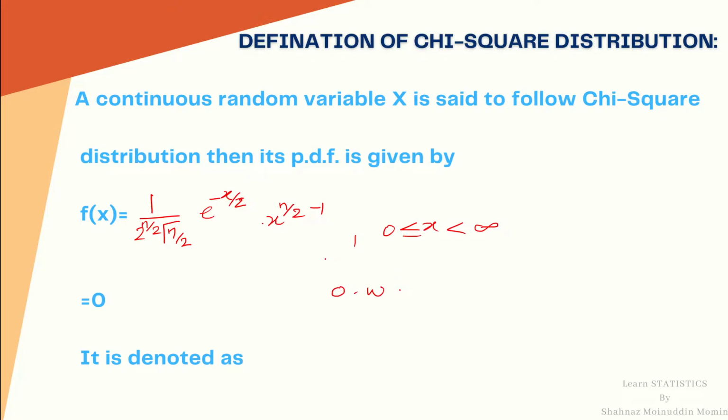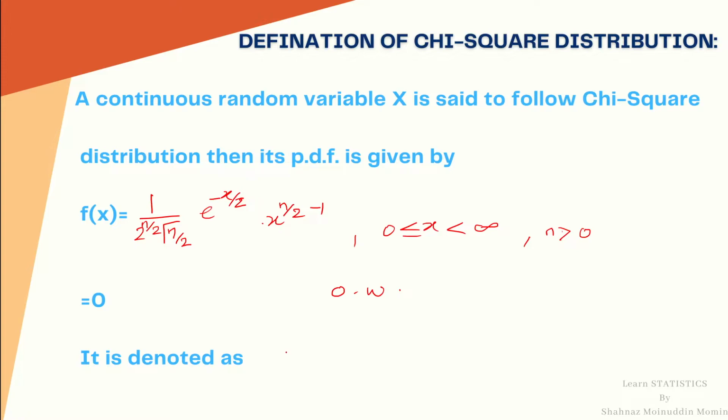This means the PDF of chi-square distribution is 0 towards the negative side of the real line, and n is a parameter greater than 0.